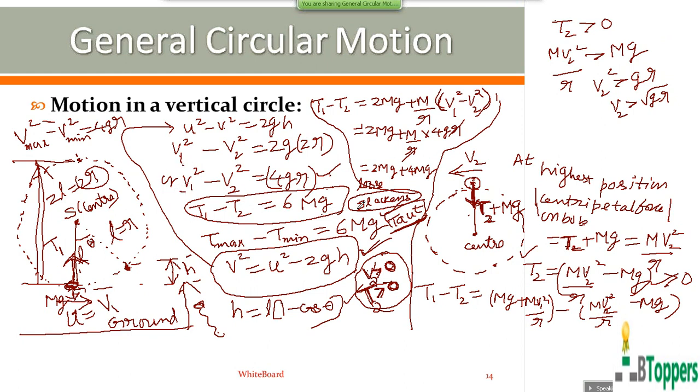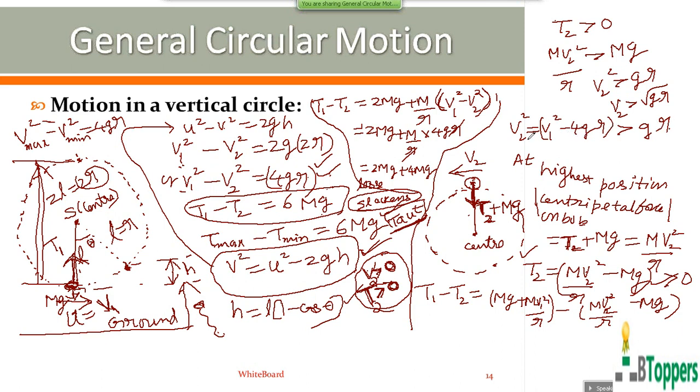The magnitude of velocity of the bob at the instant when it reaches the highest position depends on the magnitude of the initial velocity given to the bob at the lowest position. v1 and v2 are related by this equation: v1 square minus v2 square equal to 4gr. So from the same equation, you can write v2 square equal to v1 square minus 4gr. Here v2 square should be greater than gr. I mean, for the bob to rotate in the vertical circular path continuously, v2 square should be greater than gr.